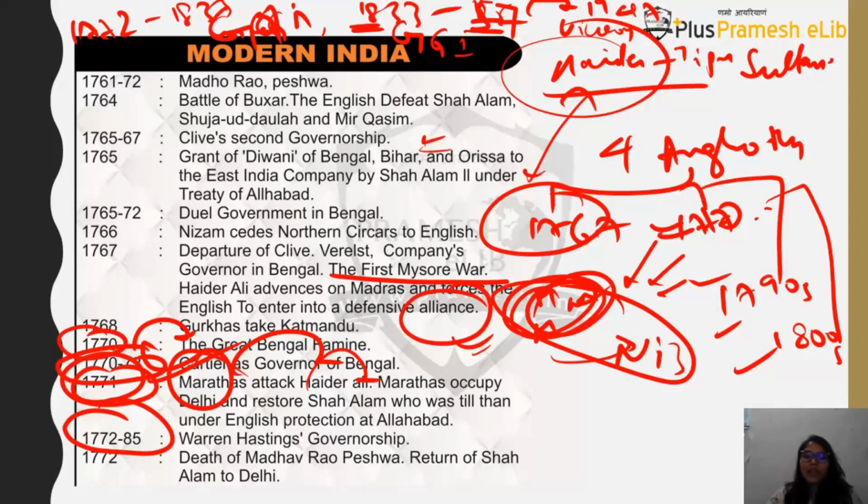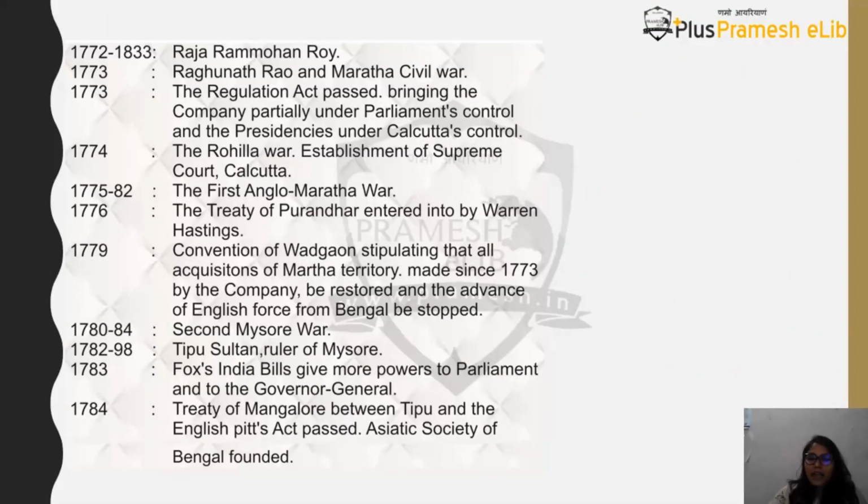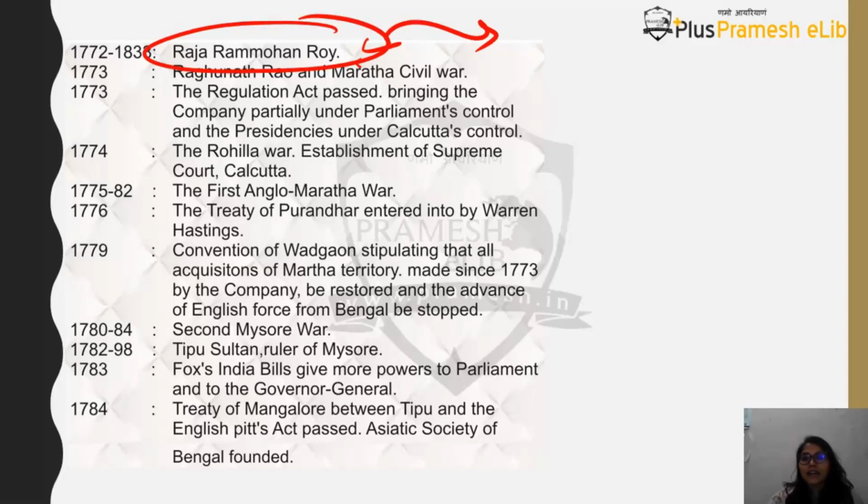Okay, now 1772 is also the time when Madhav Rao, who is the Peshwa, also dies, and then there is return of Shah Alam to Delhi, as I told you, because Marathas have actually restored him back to Delhi region. Then after that, now there is Raja. So this is Raja Ram Mohan Roy, who basically will come up with Brahmo Samaj.